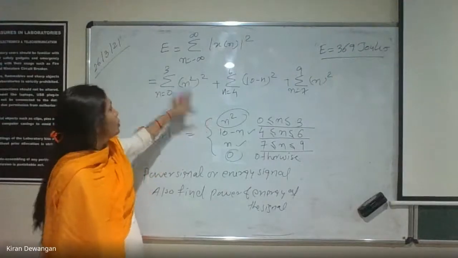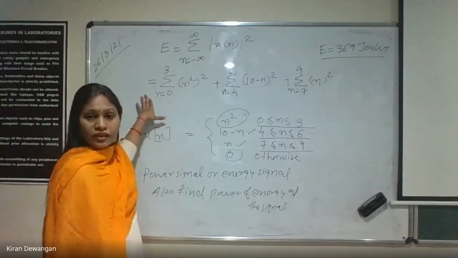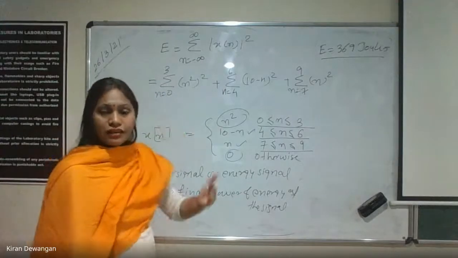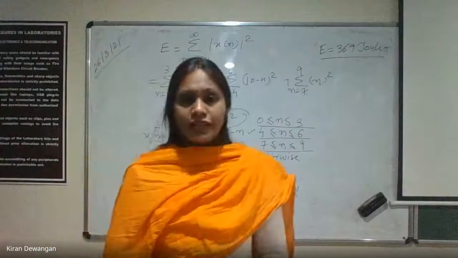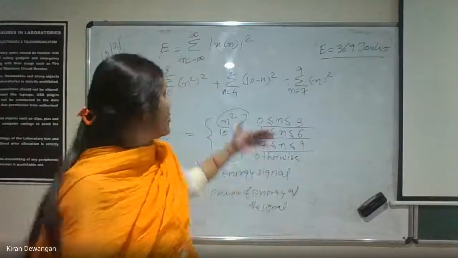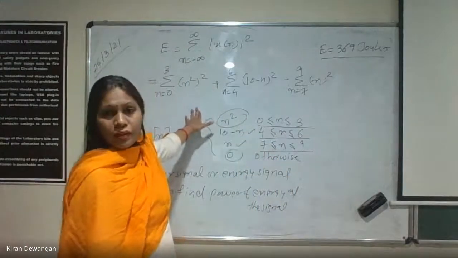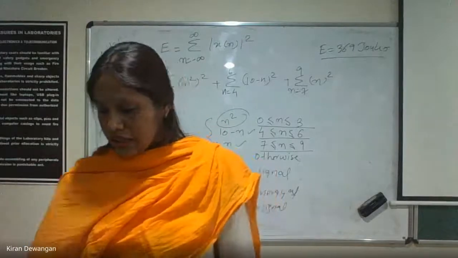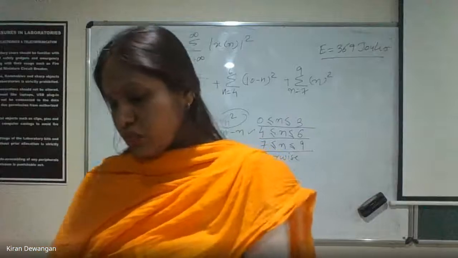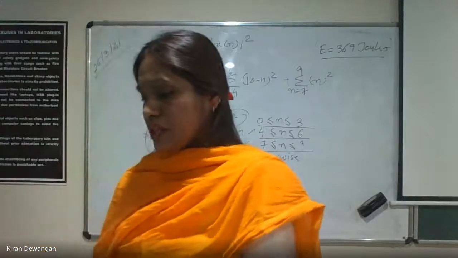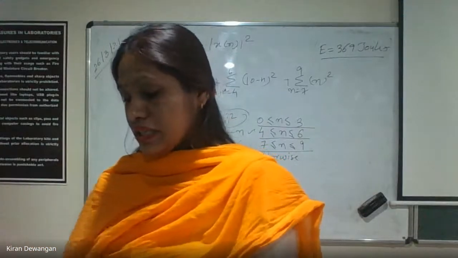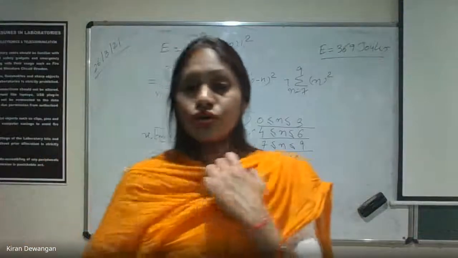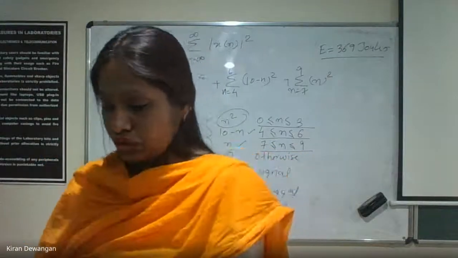ठीक है? So accordingly we can calculate the energy and power for either a continuous time signal or a discrete time signal also. तो जो भी आपको formula दिया उसके formula पे आपको सिर्फ apply करना है and we can check the signal is energy or power signal. So that was all about the energy and the power signal. We'll be doing the other signals which are causal or non-causal signal, even or odd signals.